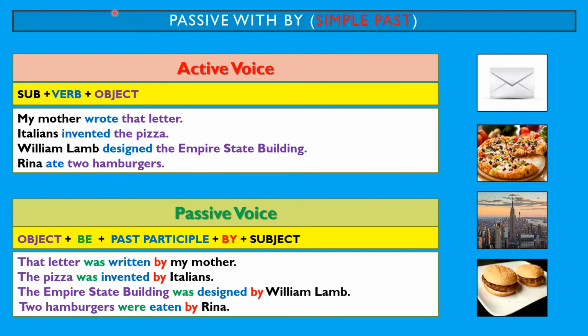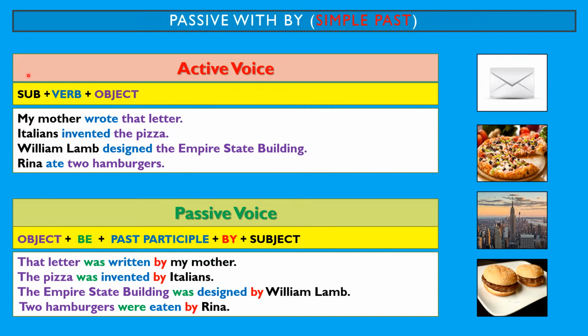Passive with by, simple past. Here we have the formula to create sentences with the active voice and with the passive voice. In this case, in the past or simple past. To create sentences in the active voice, we normally have a subject, a verb, and an object. For example, my mother wrote that letter. Italians invented the pizza. William Lamb designed the Empire State Building. Rina ate 2 hamburgers.